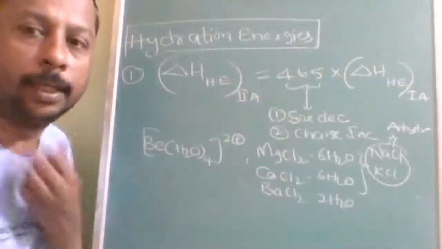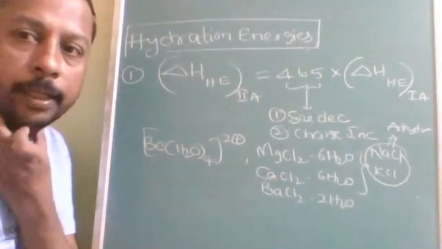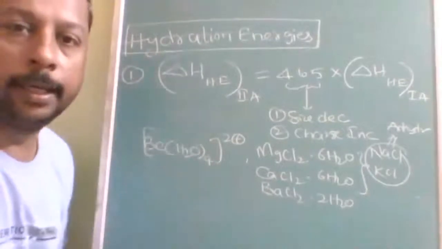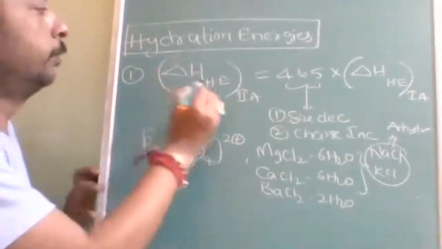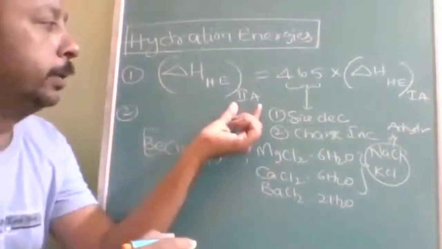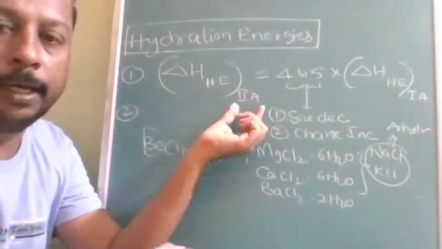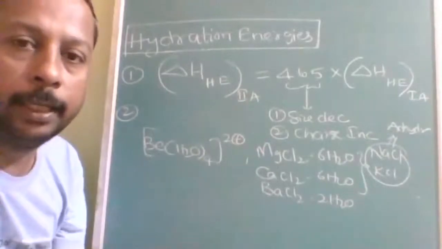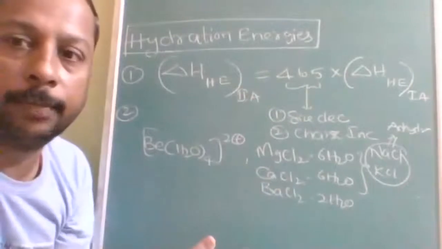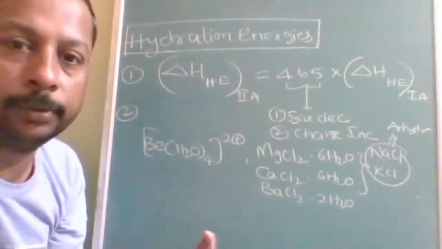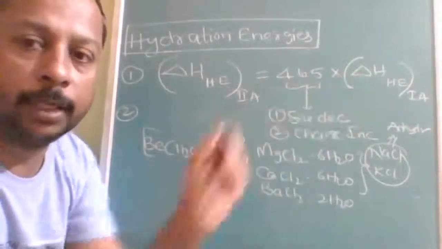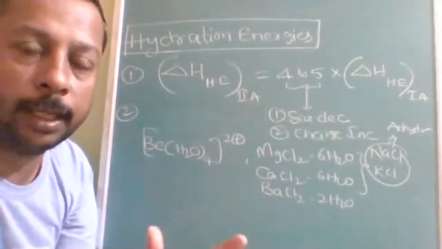Okay, the next topic is very important. It is regarding hydration energy. So the first very important point is the hydration energy of group 2A. Hydration energy of alkaline earth metals is 4 to 5 times that of alkali metals.